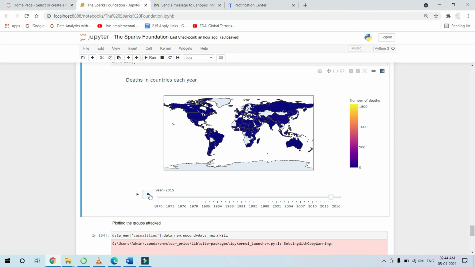Let me just stop. See here, the numbers are changing. If I play it again, the numbers and the colors are changing accordingly.